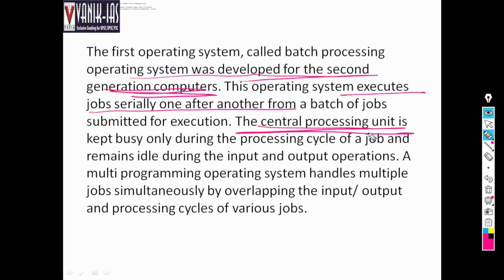After the monitor got the direction to work, and after it starts playing the video, there is no job of the central processing unit or CPU. A multi-programming operating system handles multiple jobs simultaneously.